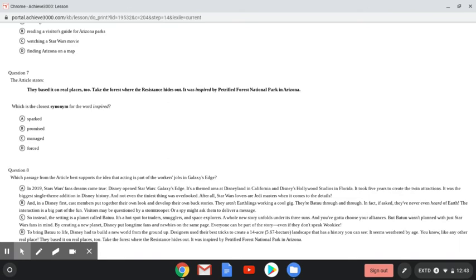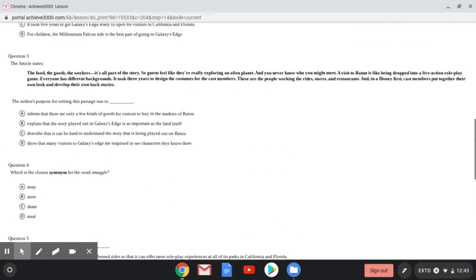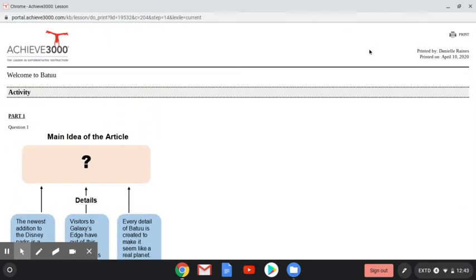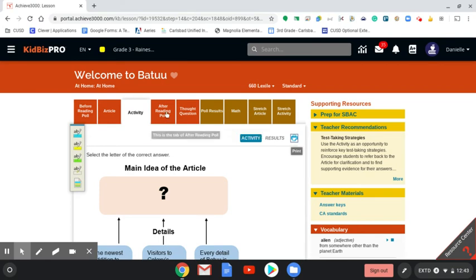Number 7, synonym for inspired. When they do a synonym like this and they give you 4 choices, a good thing to do is to replace the word inspired with those and see if it still makes sense in context. Question 8, which passage from the article best supports the idea that acting is part of the workers' jobs in Galaxy's Edge? So you're looking for something that would show that they are acting. Now that I have those in mind, I would then go back and actually read the article.